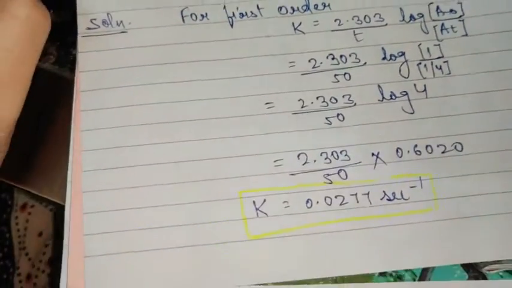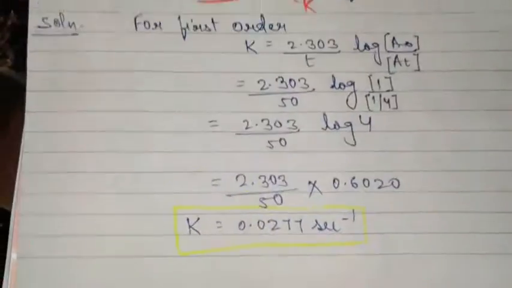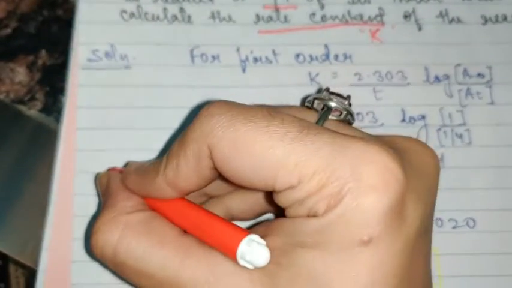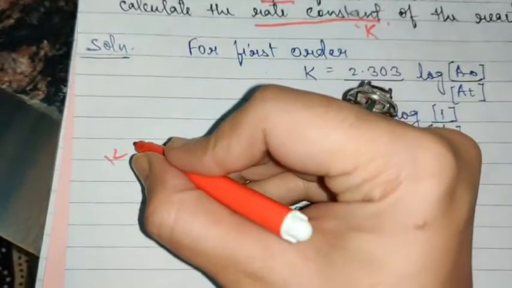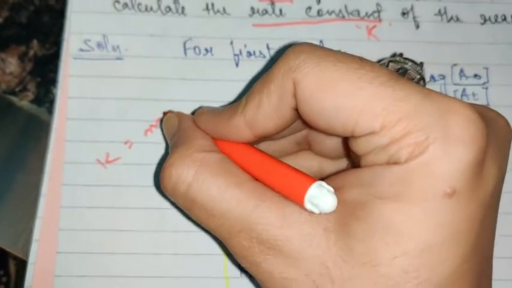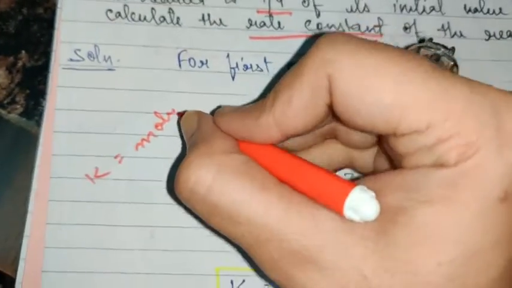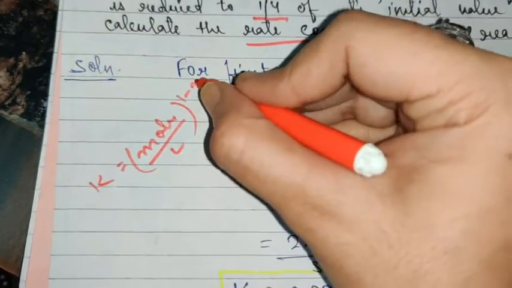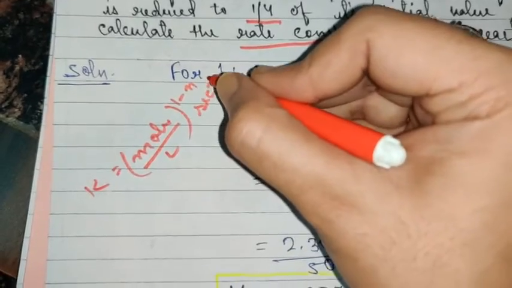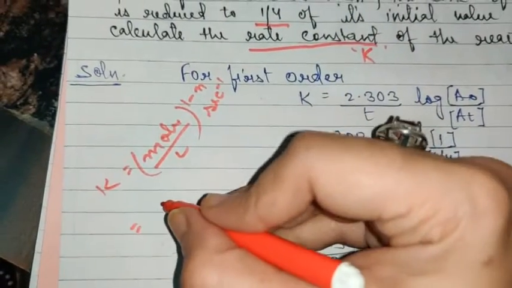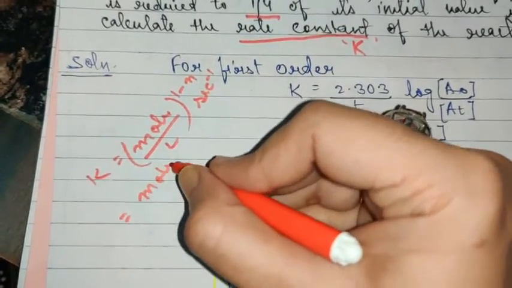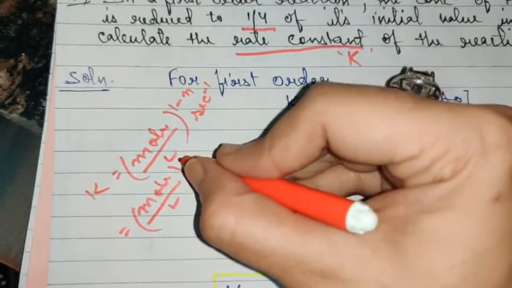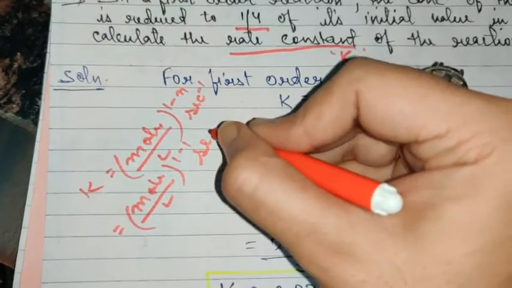Now the unit I have used here is second inverse. Here again I am reminding you of the concept of calculating the unit. If you remember, there was a common method for calculating the unit of K. It was moles per liter raised to the power 1 minus n, and second inverse since the time is in seconds. If you substitute the value of n here, the order of the reaction is 1, so you substitute 1 here, and second inverse.